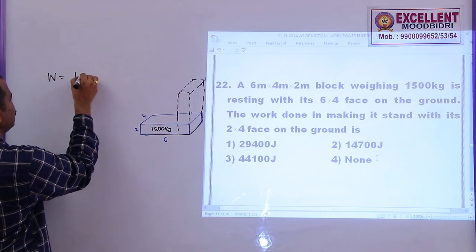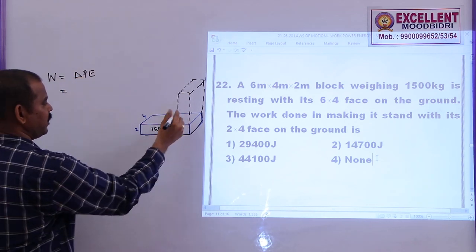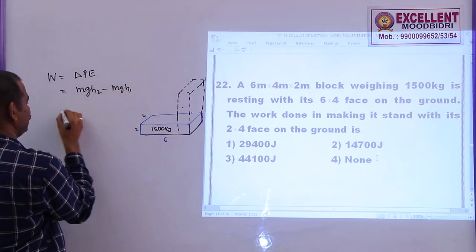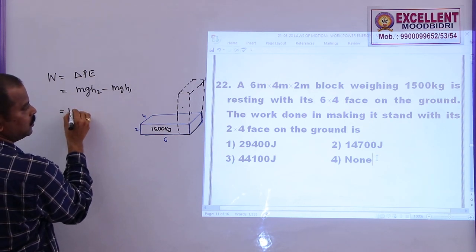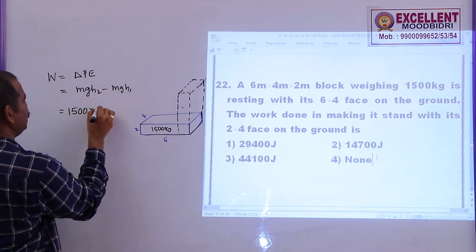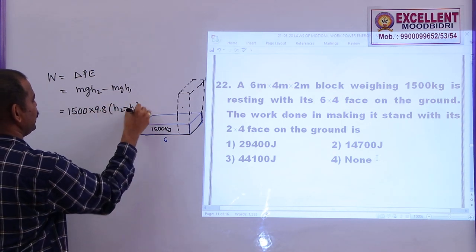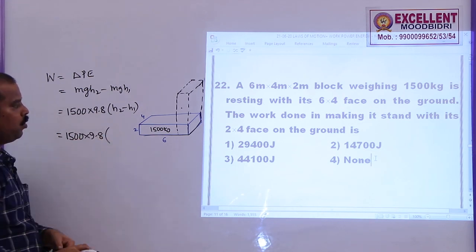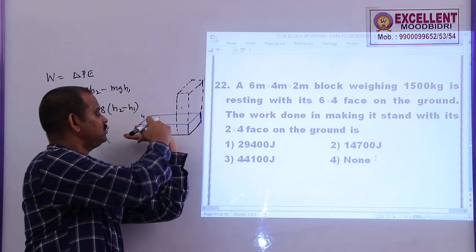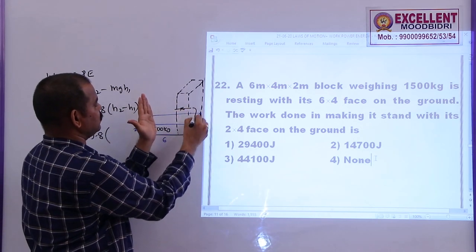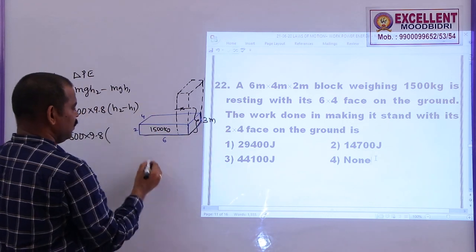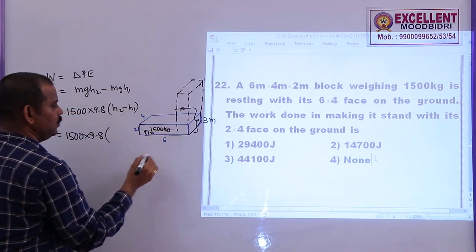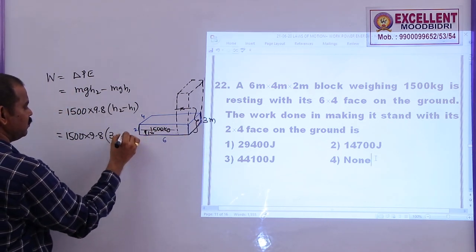Work done is given by change in potential energy. The final potential energy is given by mgh2. The initial potential energy is mgh1. Mass is given, this is 1500 and g 9.8, h2 minus h1. So, let me take 1500 into 9.8 into what is the height after reaching this one? Actually, this is 6. When it is kept here, this will be the center of mass, which will be at 3 meters height. But when it is laying on the ground, this is 2. The center of mass will be at a height of 1 meter. So, the difference between the center of masses is 3 minus 1, that is 2.